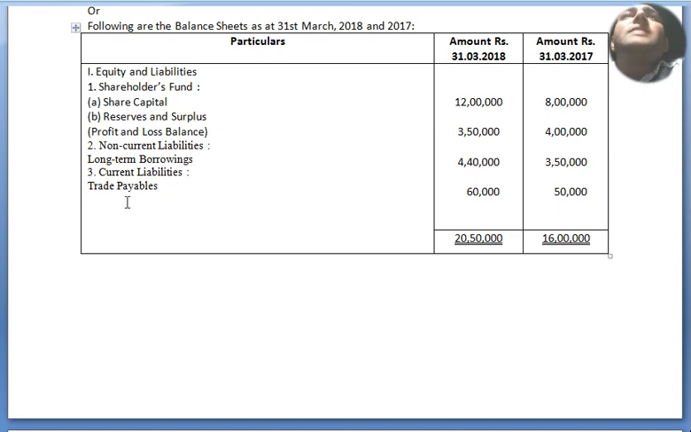Equity and liabilities. Under it shareholders' fund, under it share capital, beginning is 8 lakh, closing is 12 lakh. Reserves and surplus, profit and loss balance is 4 lakh, now 3 lakh 50,000. Non-current liabilities, under it long term borrowings, before 3 lakh 50,000, now 4 lakh 40,000. Current liabilities, under it trade payables 50,000 and 60,000.